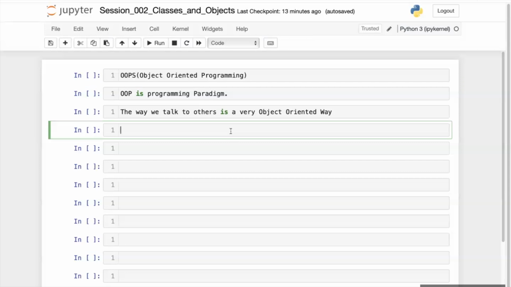Do you have a little bit of clarity about this? I will explain in more detail. Let's say there is a person whom I am talking to, and I am asking the person to do something about another object.